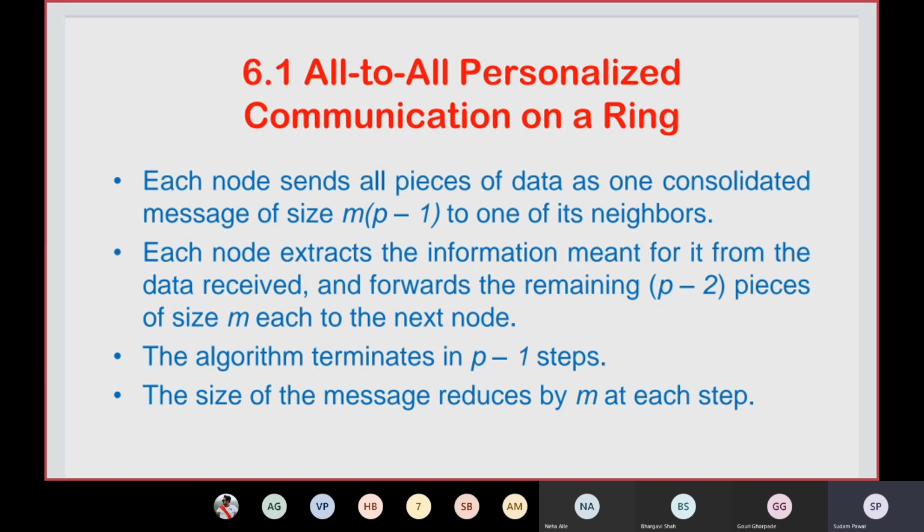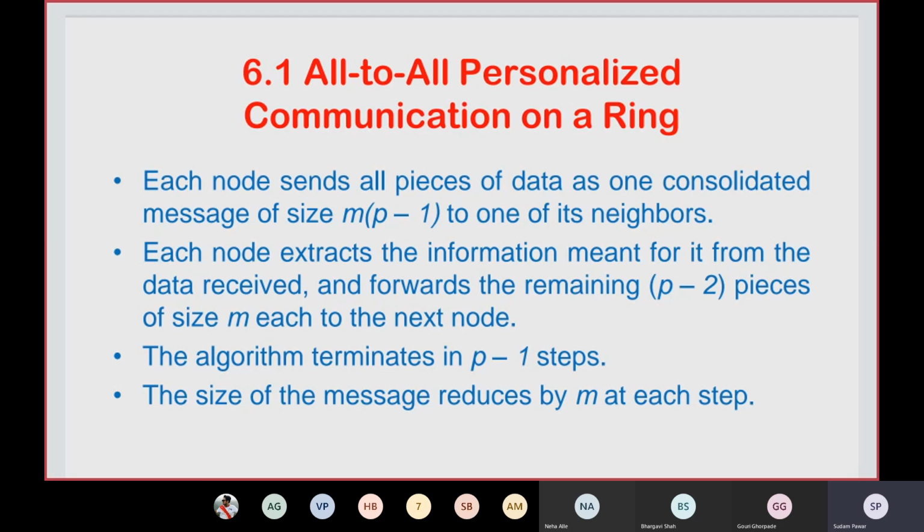P means here 8, so it will receive messages from the 7 nodes. Similarly 1 will receive messages from the 7 other nodes in the network, but it will have its own message also.